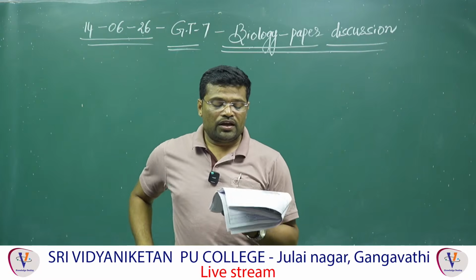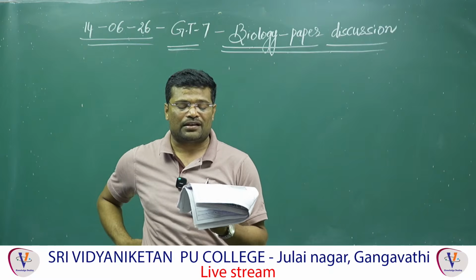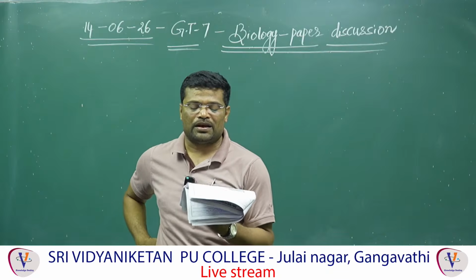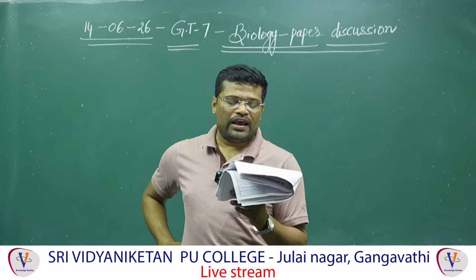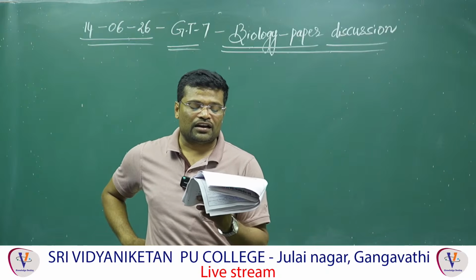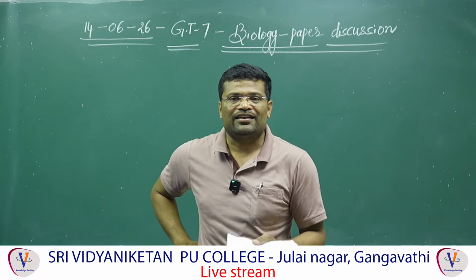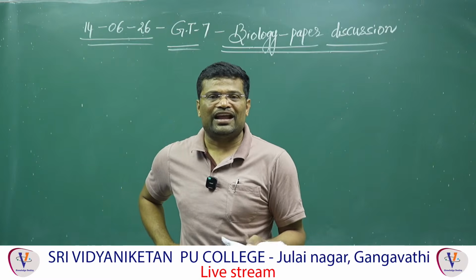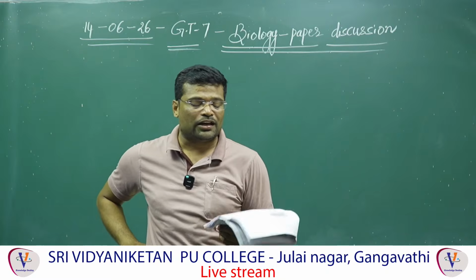168. A1 innate, A2 acquired, A3 active, A4 passive. Column B. B1 vaccination, B2 skin, B3 breast milk antibodies, B4 post-infection recovery. Here A1 is interlinked to B2. Why? Because A1 is innate immunity, B2 is skin. Amma, skin comes under physical barrier. Skin and mucous membrane both come under physical barrier. Physical barriers represent innate immunity.